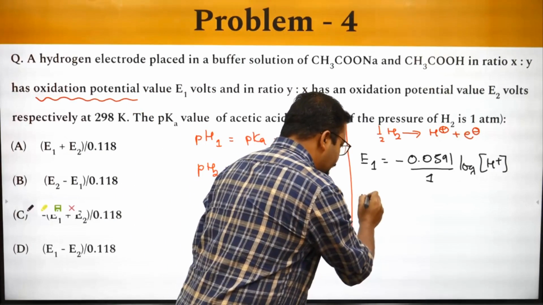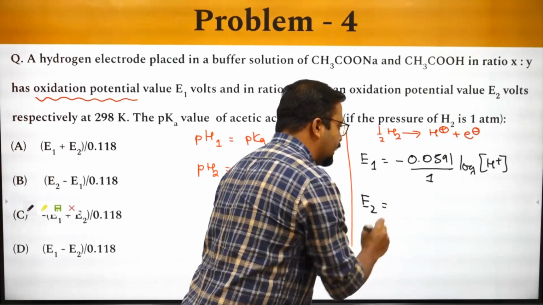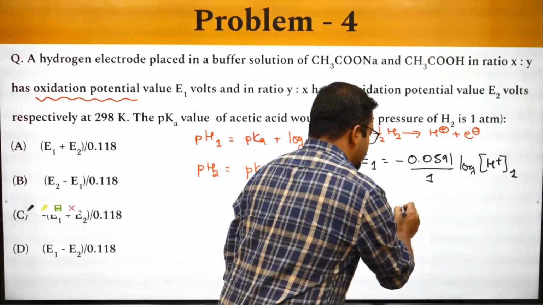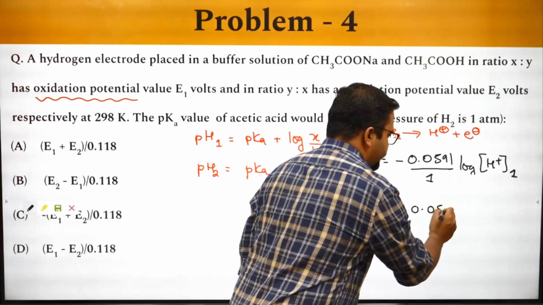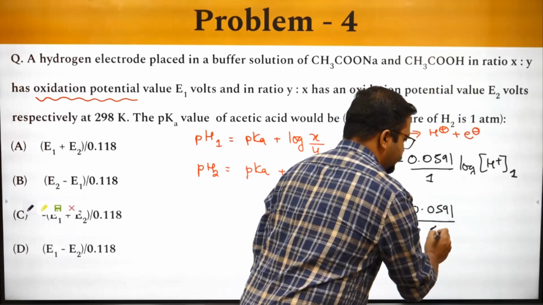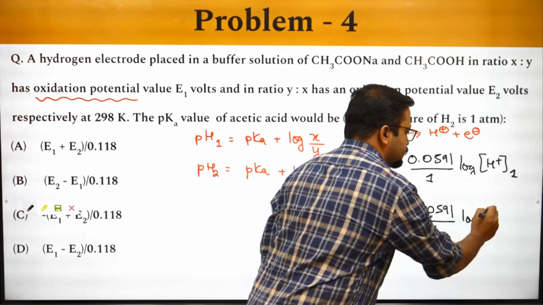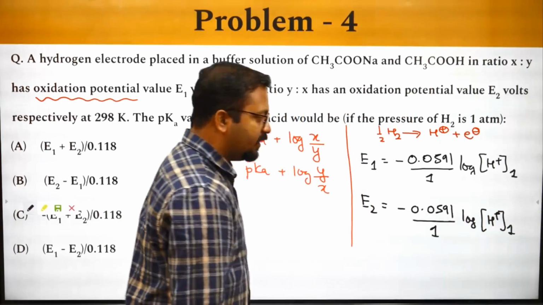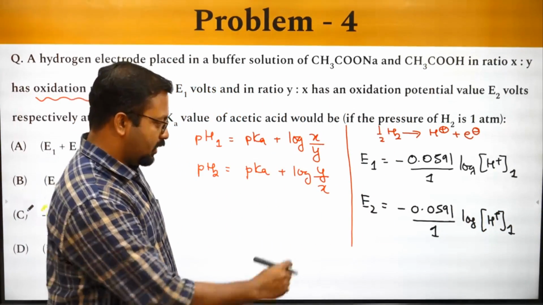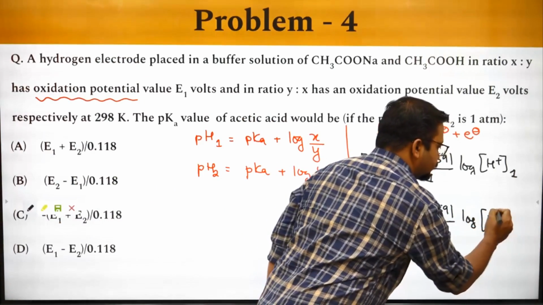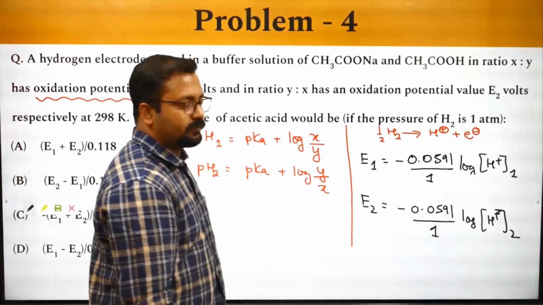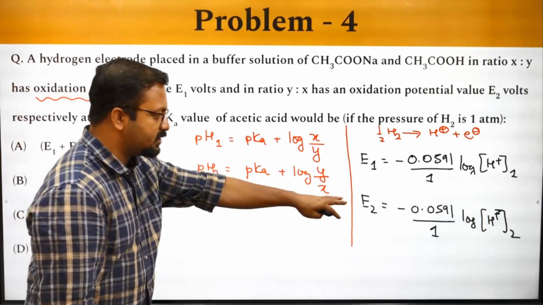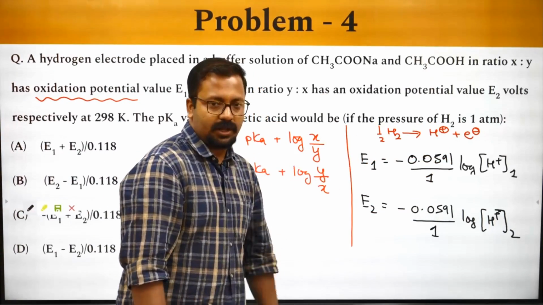If we write for E2, then it will also be written as, let's say this is E1, 0.0591 by 1 log of H plus 2. This is for the second solution. Okay, for the second solution this is the potential, for the first solution this is the potential.